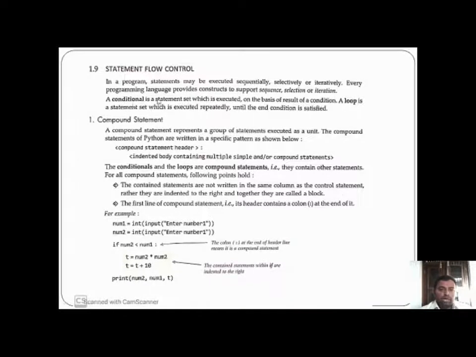Every programming language provides constructs to support sequence, selection or iteration. There are two things: first is conditional and another is loop. A conditional statement is a set of statements which is executed on the basis of the result of a condition.